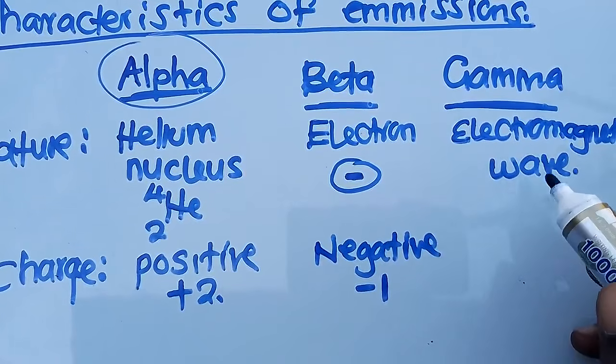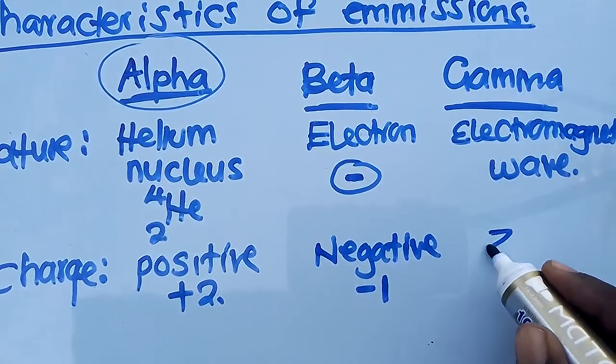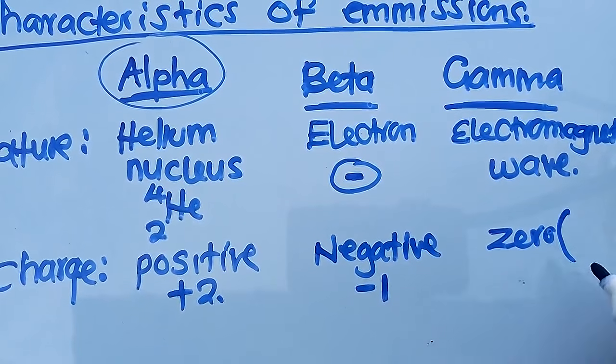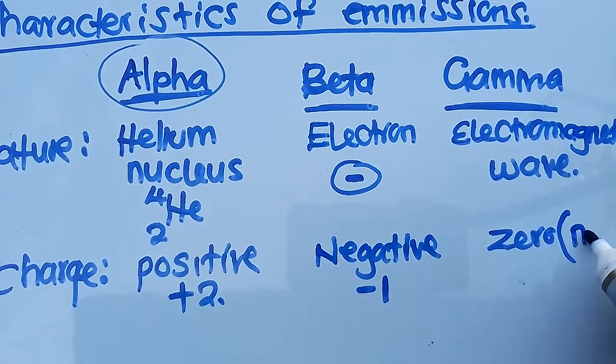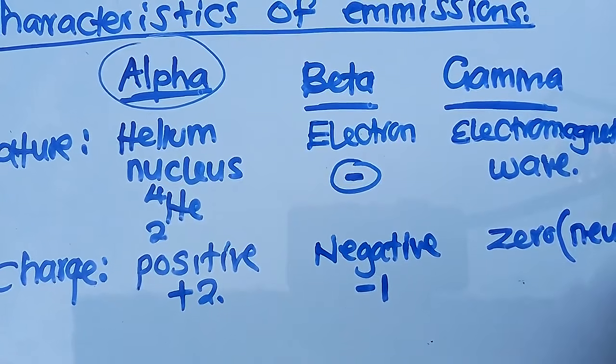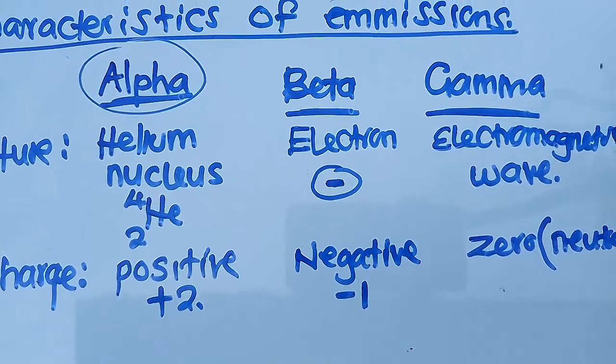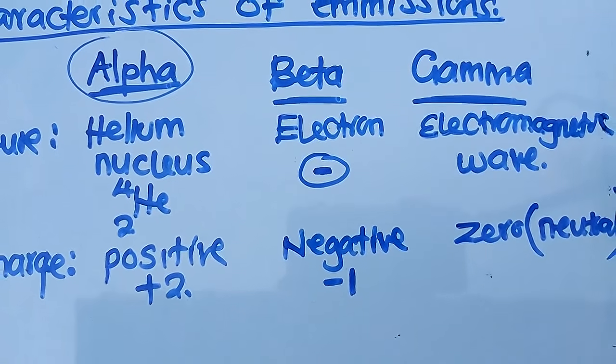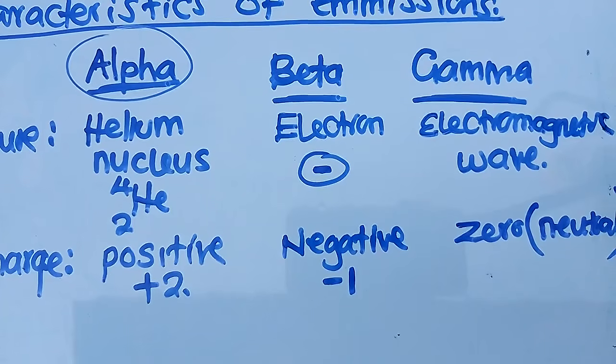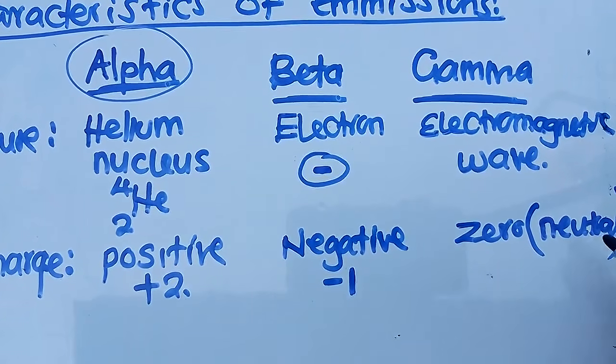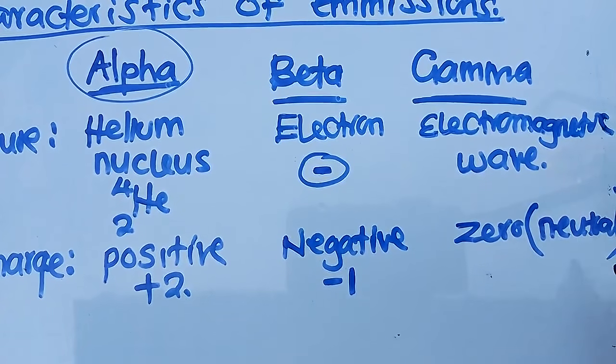The charge of a gamma ray is just 0, or we can say it is neutral. So we can use these words. Have you seen? These are what you need to know and understand.